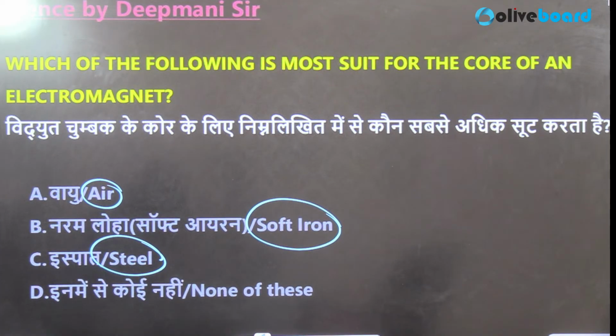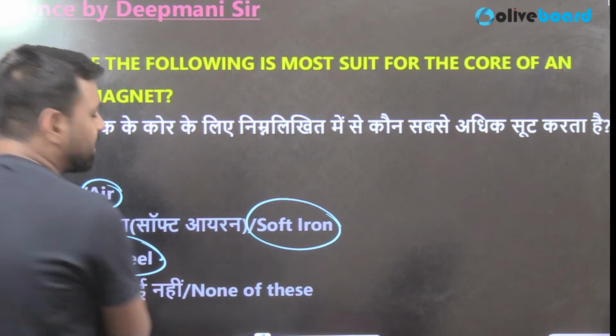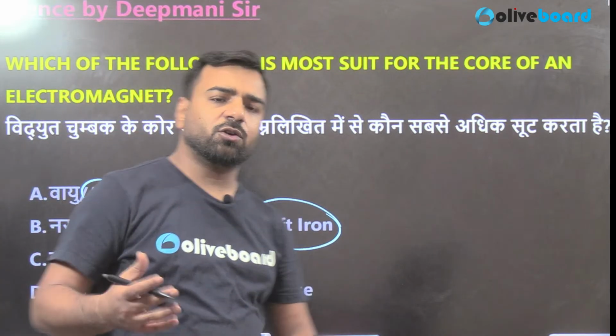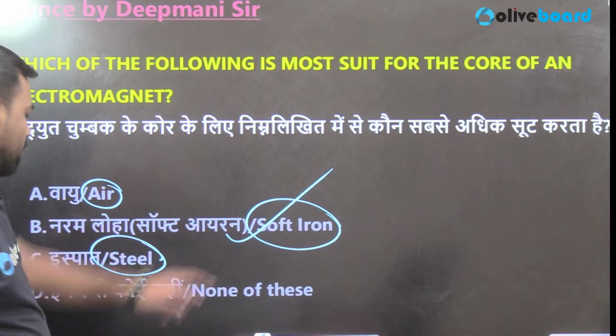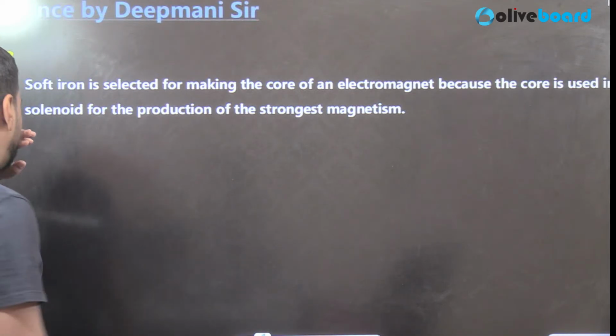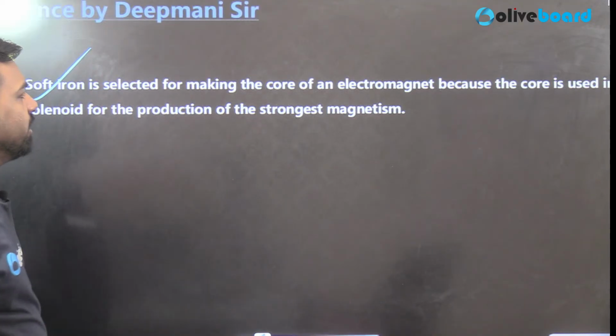So here, Back to School, you were correct. So here the answer will be what? Soft iron. Absolutely correct. That's great. Back to School, can you please tell me what's your name so that I can take your name? So yep, here the correct answer is going to be soft iron, that is option number B. So soft iron is selected for making the core of an electromagnet.